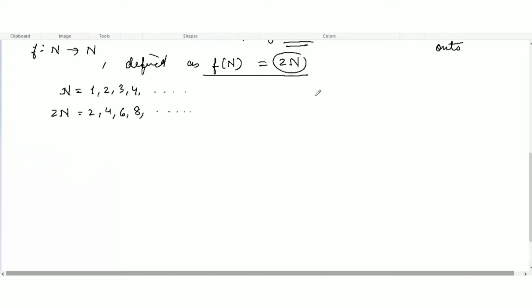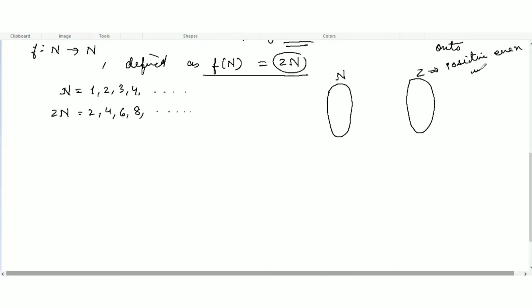Now let's try to understand from the Venn diagram. This is your N, and we will take the set Z, which is the positive even integers, as in the question we have.